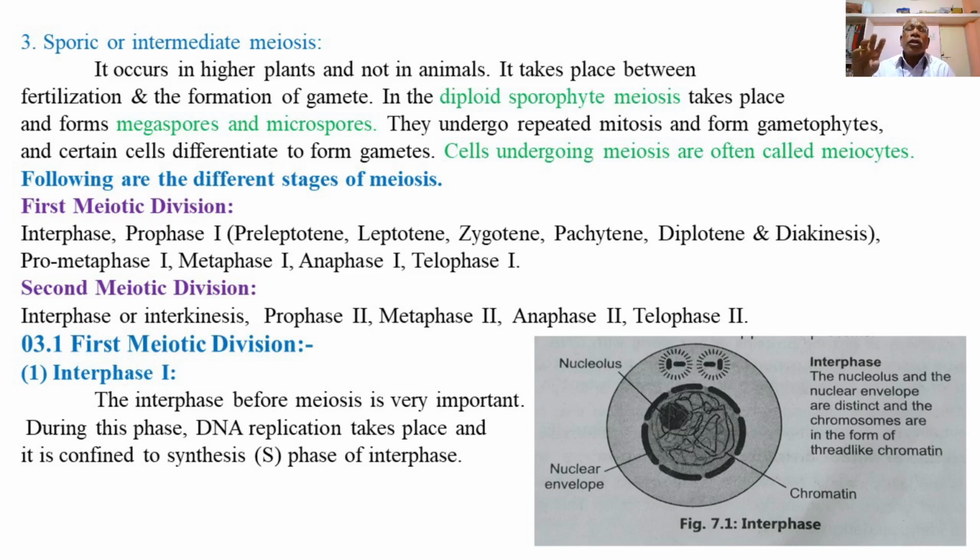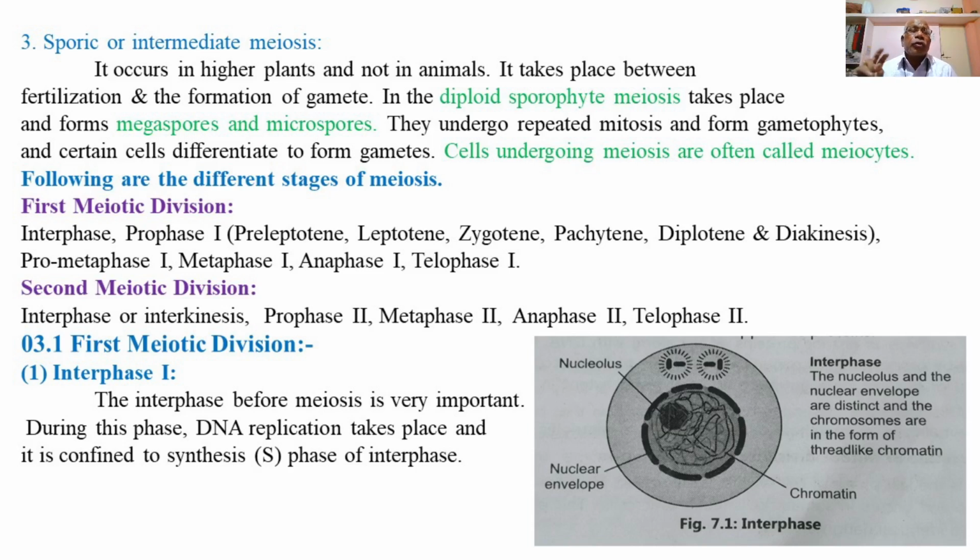So sporic or intermediate type of meiosis occurs only in the higher plants, never in the animals. It takes place between the process of fertilization and the formation of the gametes. In the diploid sporophyte, meiosis takes place and forms